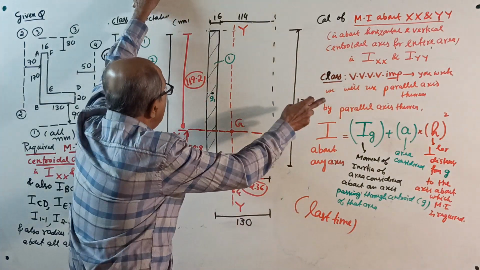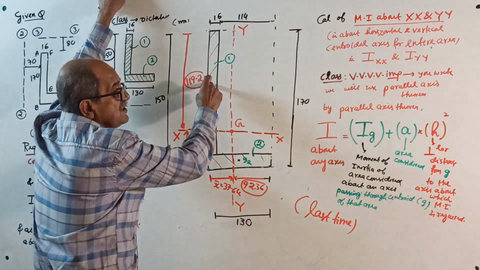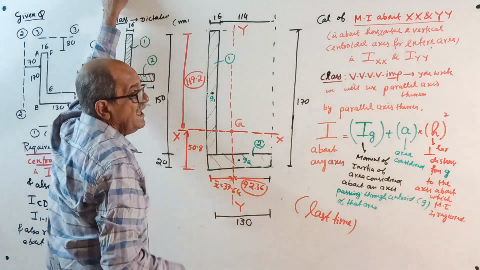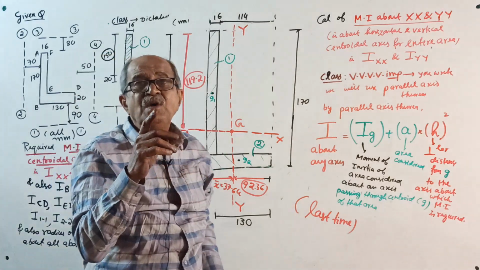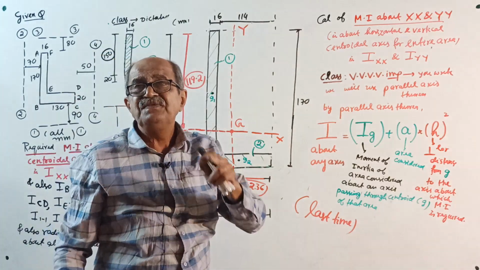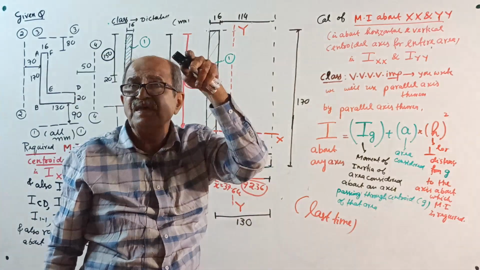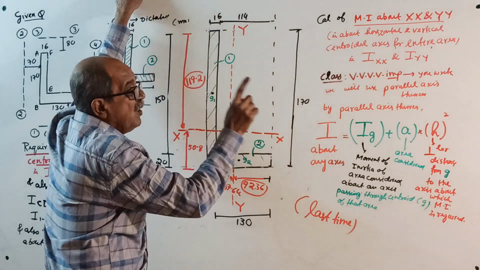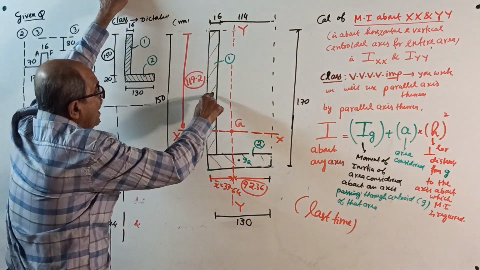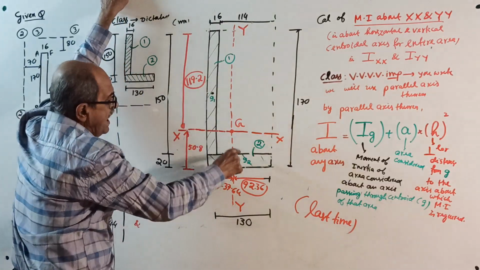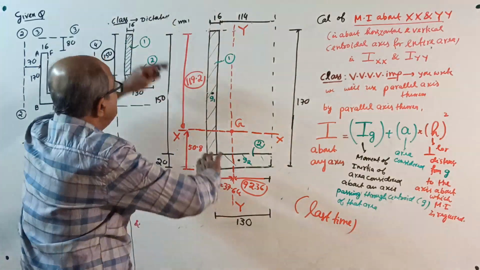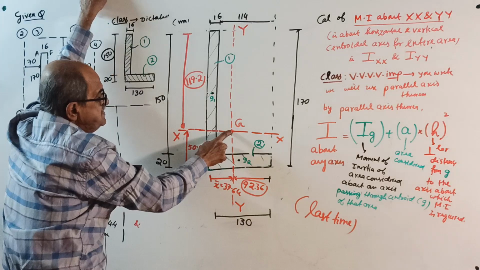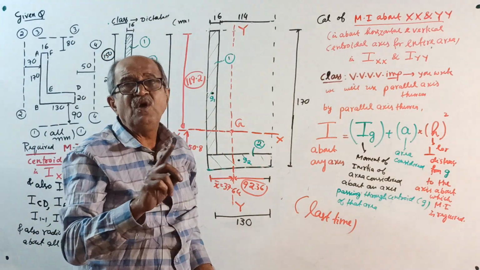The given lamina is divided into two parts. Two rectangles are there. Our moment of inertia expression is about the centroidal axis for the component. You know what is moment of inertia about? Axis passing through G1 and G2. For the entire lamina, this G is not the centroid of any part.